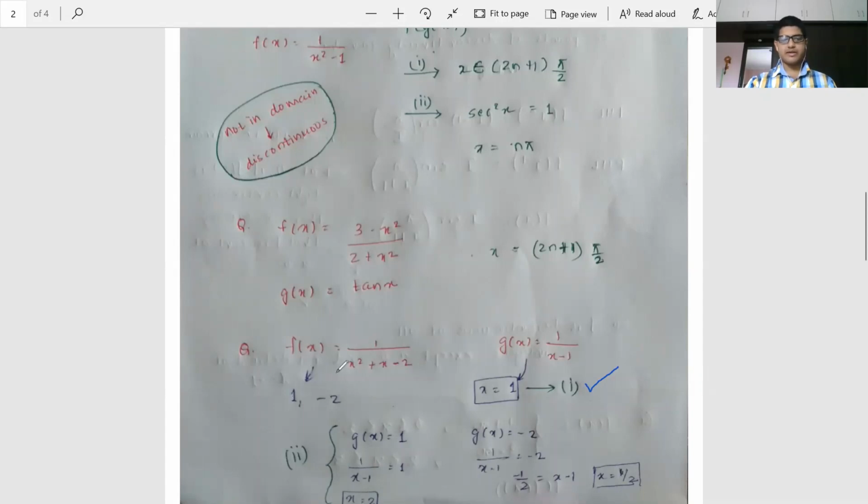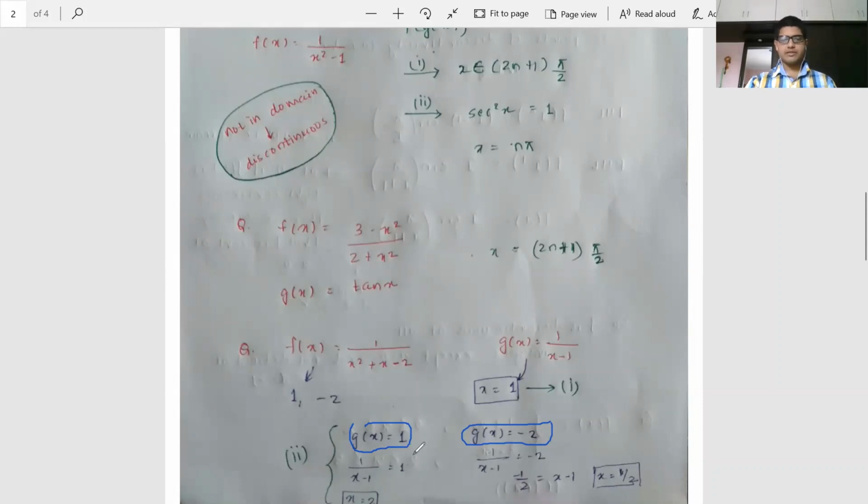So what are the points of discontinuity for f? Means these are the values of a, so a is going to be 1 and minus 2. Clear? This is an arrow mark, this is not a less than sign, so a is going to be 1 and minus 2. Clear? So whenever g(x) is equal to 1, or g(x) is equal to minus 2, all the x that we obtain are also going to be points of discontinuity for f(g(x)).